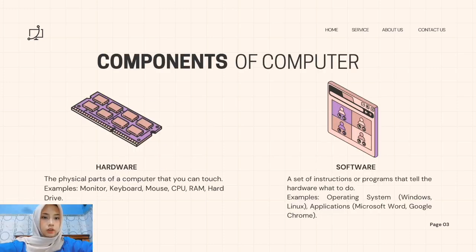Next, components of a computer. A computer has two main components, hardware and software. Hardware refers to the physical parts of a computer that you can touch. Examples include the monitor, keyboard, mouse, CPU, RAM, and hard drive. Software is a set of instructions or programs that tell the hardware what to do. Examples are an operating system like Windows or Linux, and an application like Microsoft Word or Google Chrome.